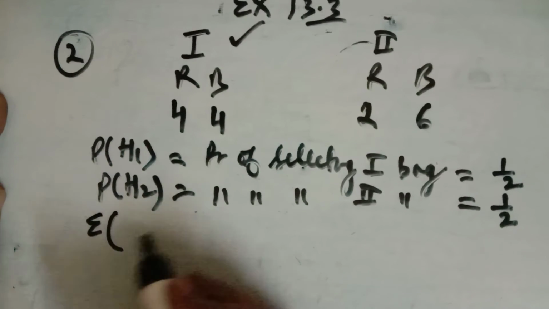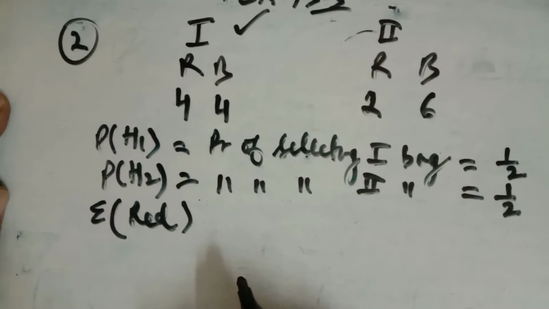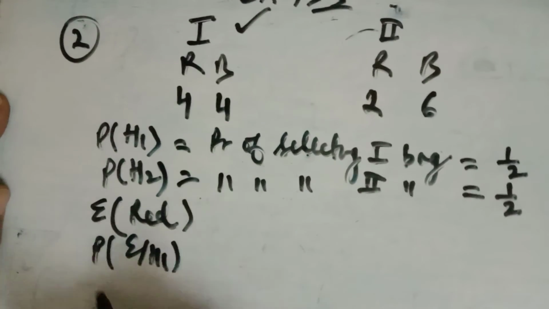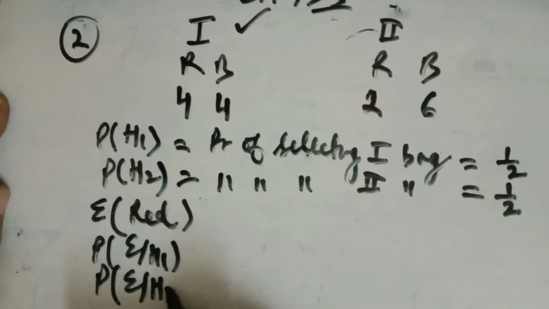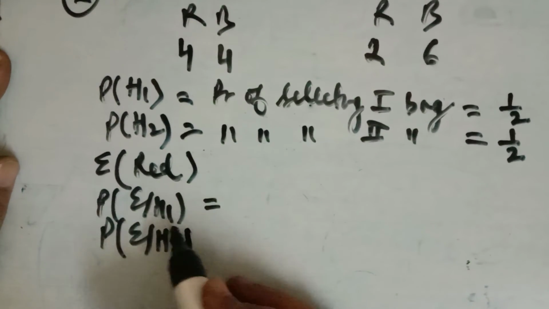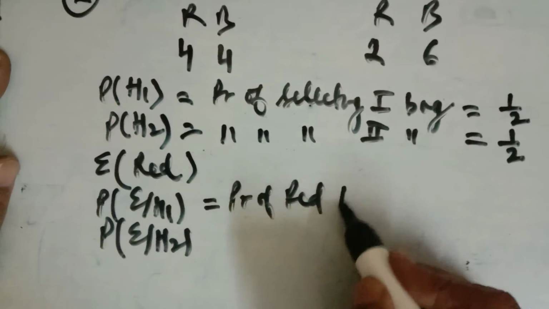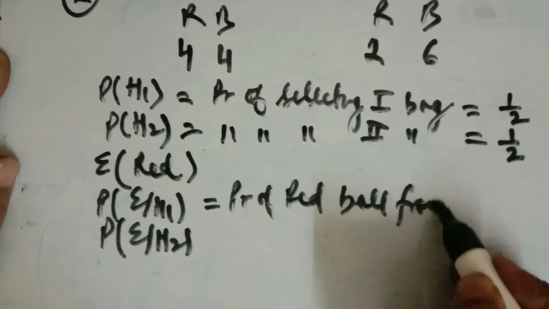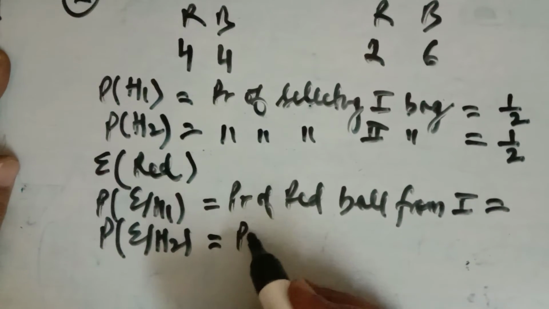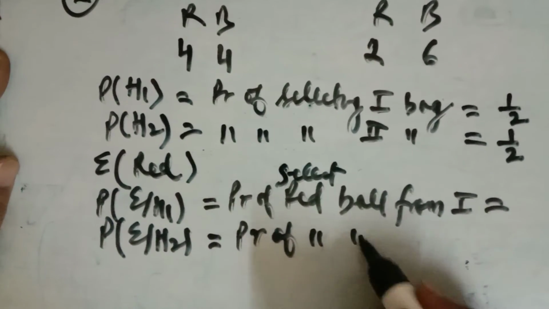Now E, what is E? Here the event is to select the red ball. You have to find the probability of selecting the red ball. So what is E upon H1? After that we find E upon H2. If there are 3 bags, then we'll find E upon H3. Now what is the meaning of E upon H1? E upon H1 is the probability of red ball from the bag first, and E upon H2 means the probability of selecting the red ball from the bag second.